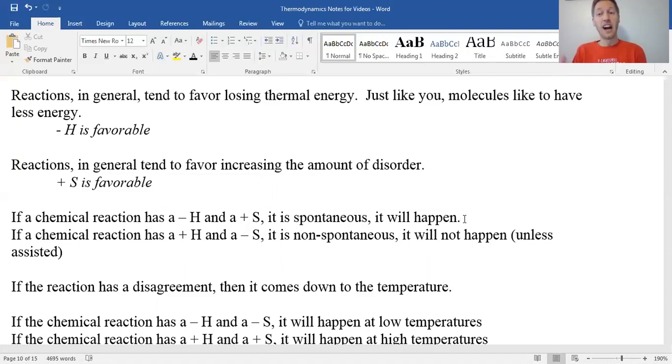For example, iron rusts. Iron will rust spontaneously. You don't need to try to help it. If you take some iron, put it outside, and leave it out there for a while, it'll rust. It's spontaneous, but it's still a relatively slow reaction. It doesn't rust really quickly.